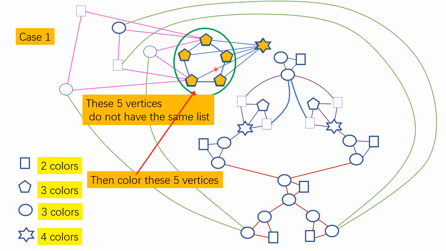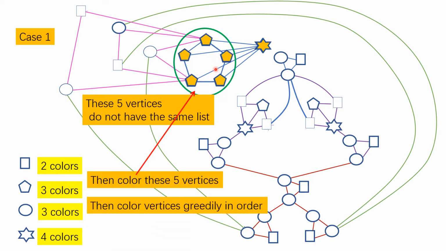Now, after I color these 5 vertices, I color the remaining vertices greedily in order. So how do I color this vertex greedily? First, I color this vertex. When I color this vertex, it has 2 colored neighbors, and it has 3 colors in the list, so I can find a color. I can color this vertex. And then I color this vertex. It has 2 colors in the list, and only 1 colored neighbor, so I can find the color for this vertex. Then I continue doing this. I continue coloring the vertices in this order.